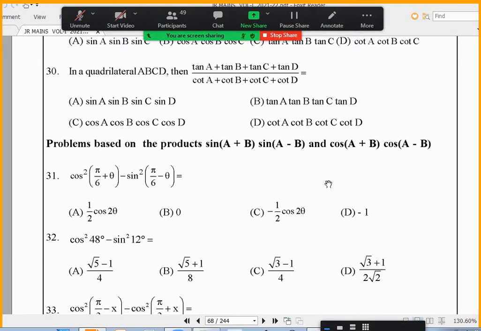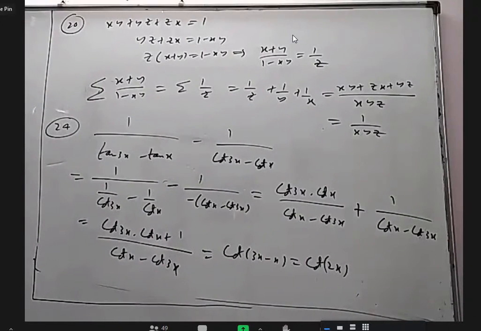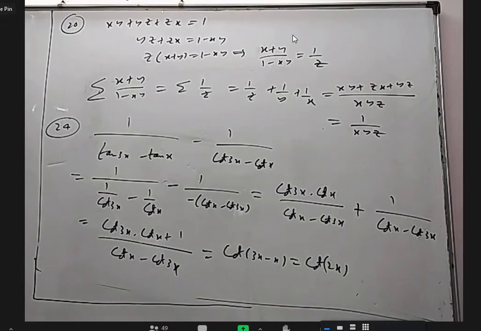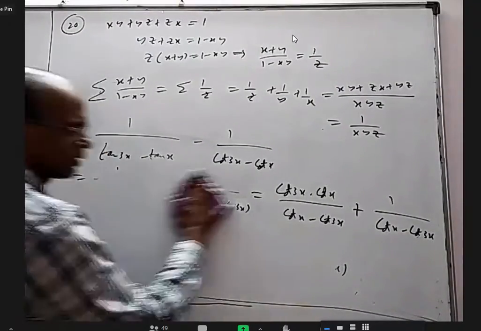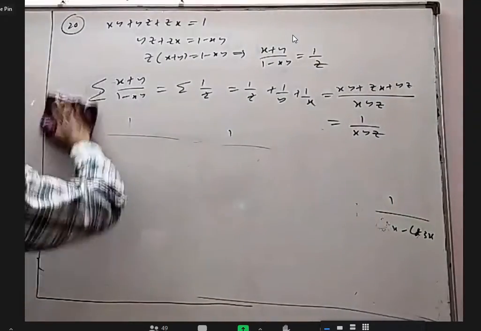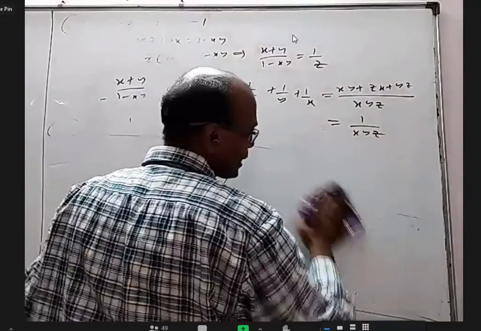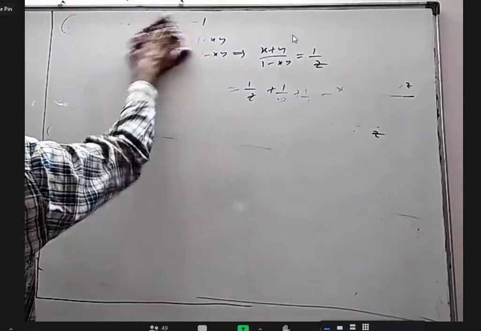30th question, anybody has doubt? Yes, sir. For the 30th, you can take a plus b plus c plus d equal to 360 because it is a quadrilateral. You can send c plus d to that side, or d to that side, and apply tan on both sides. Or directly, tan of a plus b plus c plus d also has a formula.